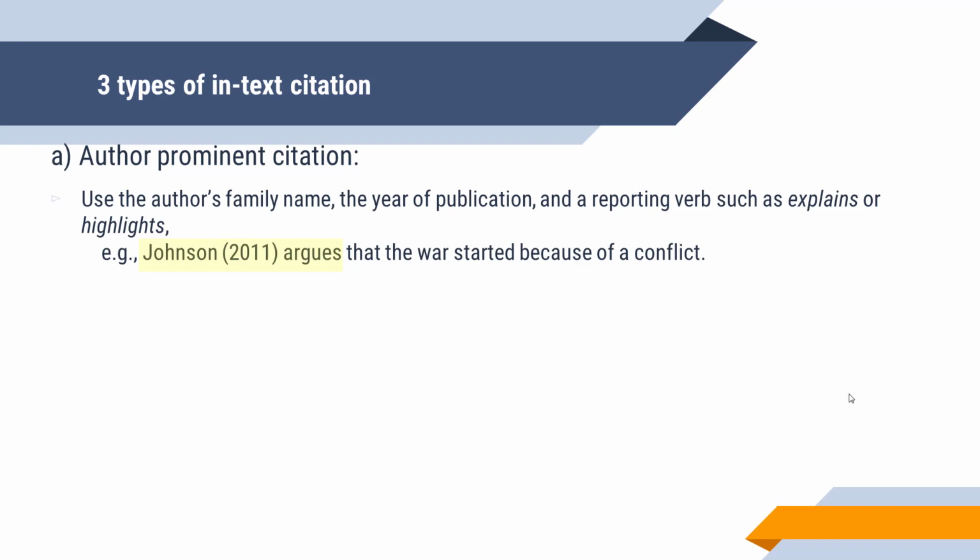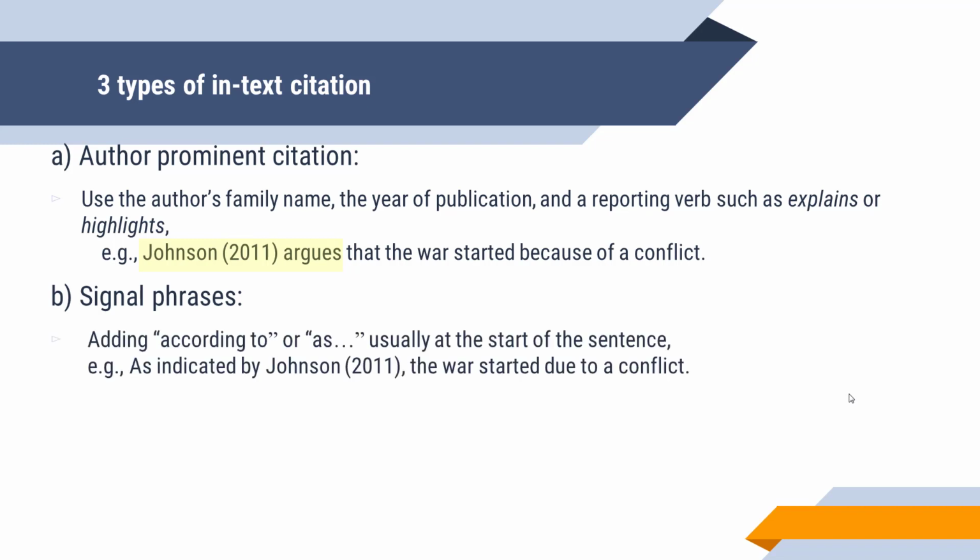The second type of in-text citation is signal phrases. Signal phrases are usually placed at the beginning of a sentence. Signal phrases such as according to or as. An example of this is, as indicated by Johnson, 2011, the war started due to a conflict.